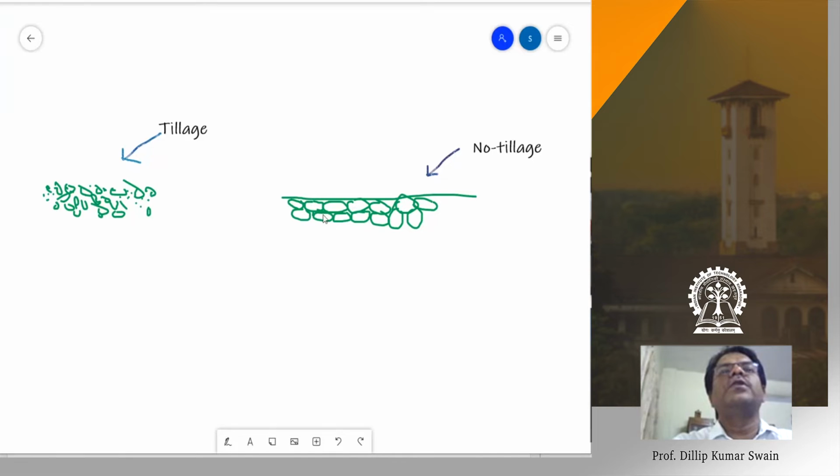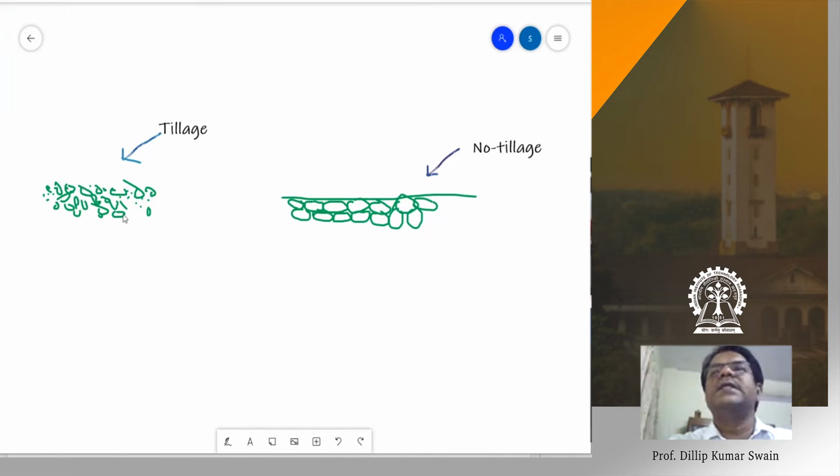There is such a good connection of thermal conductivity in this condition, but here the thermal conductivity breaks. There is no connection among the soil particles. So whenever we have high temperature, that causes increasing soil temperature, with no dissipation of temperature to the bottom layer. But here the soils are well connected, the non-disturbed soil, so there is a good thermal conductivity, but here there is no thermal conductivity as well.